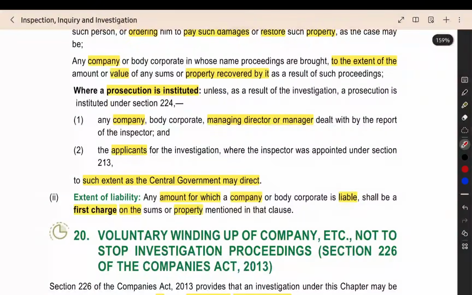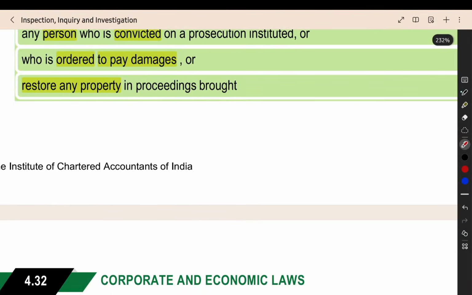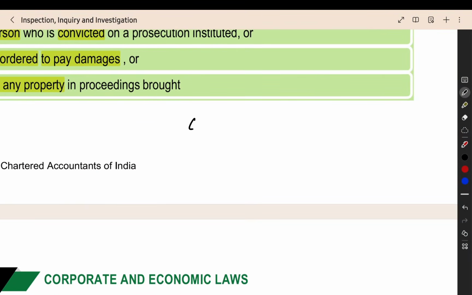Then there is a liability on the company also. For the company only, the central government is starting the investigation and everything. So at the end of the investigation and the case, the company will get some property, some property which was illegally taken away from the company. Now the property will be given back to the company. For example, the property value is 10 lakh rupees.